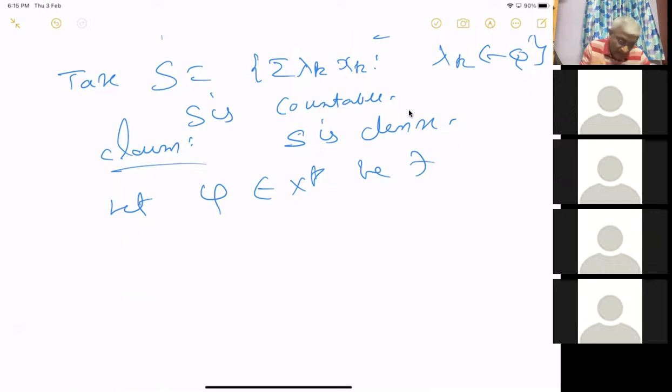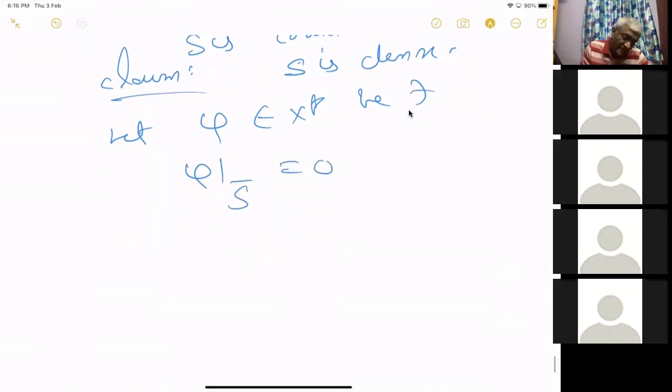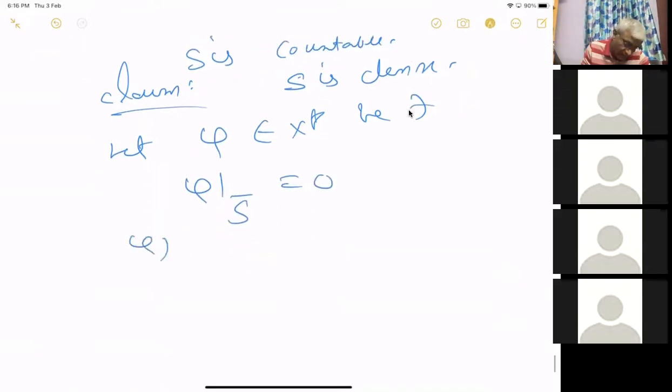There is no non-zero functional which vanishes on this. Okay. We have seen that's a corollary of the Hahn-Banach theorem. Be such that phi restricted to S closure is 0.